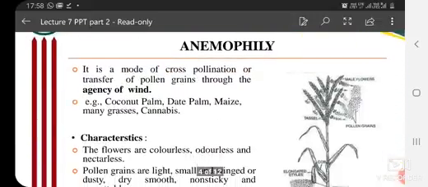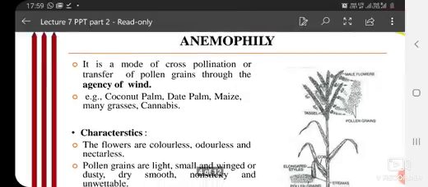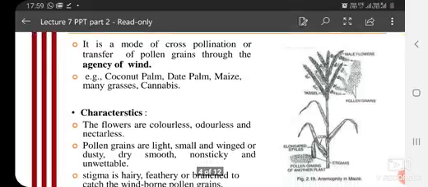So first is anemophily. As the name mentions, anemophily means when pollen is transferred in cross-pollinated crops through wind, or if the wind is the agency of transfer of pollen, then it is called anemophily. It is a mode of cross-pollination or transfer of pollen grains through the agency of wind. Some examples are coconut palm, date palm and maize, because the flowers are either on the same plant at different positions or on different plants.